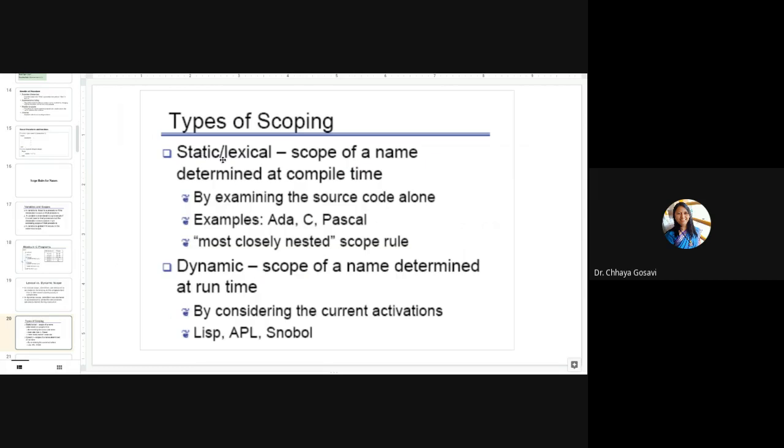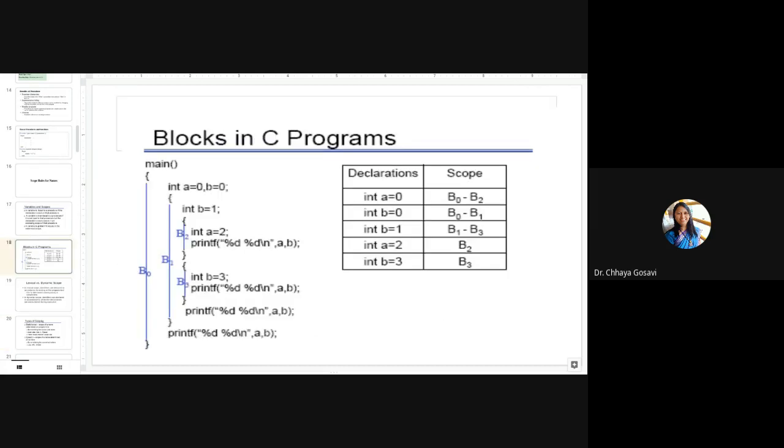So static scope, lexical scope or compile time scope is the same thing. The scope of the name is determined at compile time. So you can just go through the code and decide, okay, this variable is available here. You can say that a = 0 is available in B0, B1 and B3. It is not available in B2. Just looking at the code, the program is not executed yet, but you can find out the scope of a = 0.